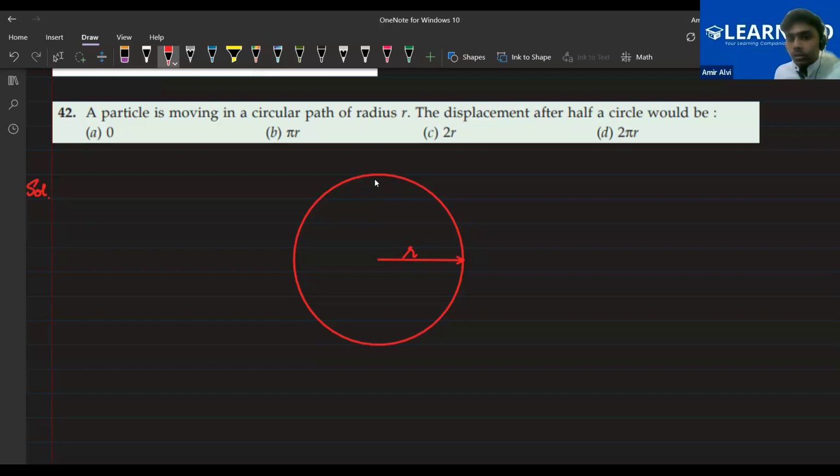First of all, suppose your object is here, at point A. If I make a complete round of this circle, what will be the distance? Can anybody tell me?